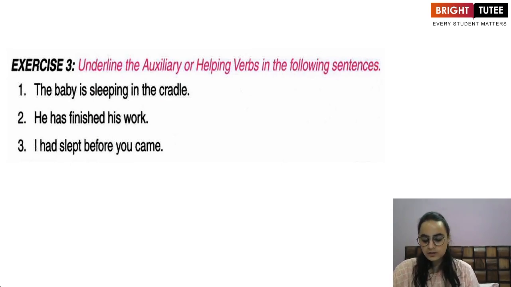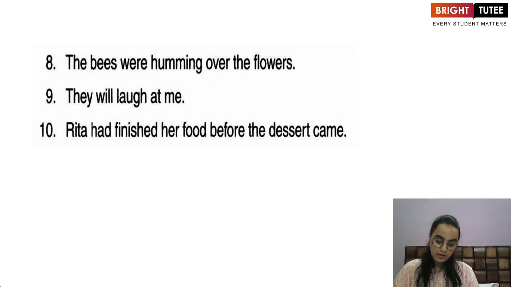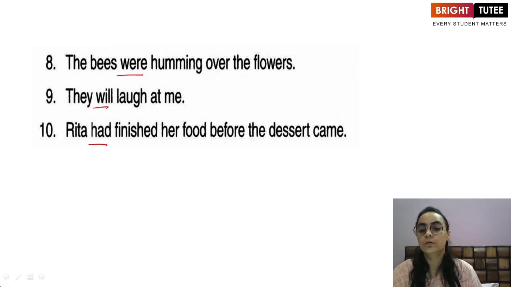Underline the auxiliary or the helping verbs in the following sentences. Very simple. The baby is sleeping. He has finished his work. I had slept before you came. I shall go. He was reading. You may go to the movie. She can come at any time. The bees were humming over the flowers. They will laugh at me. Rita had finished her food before the dessert came.